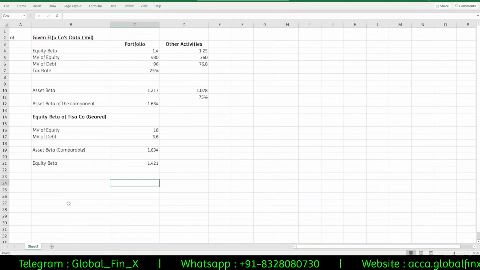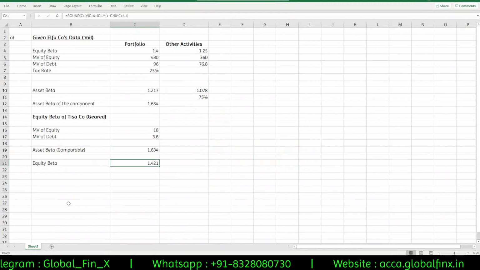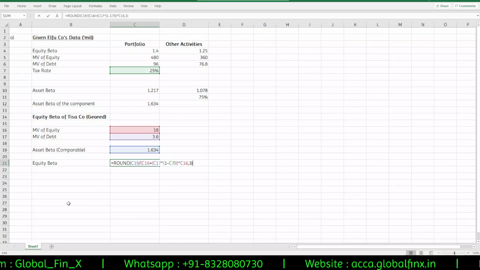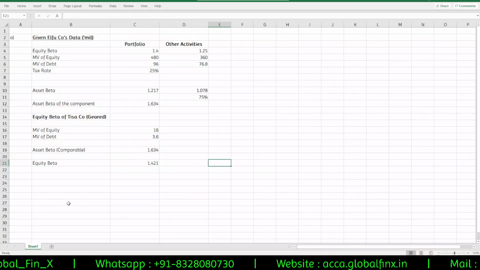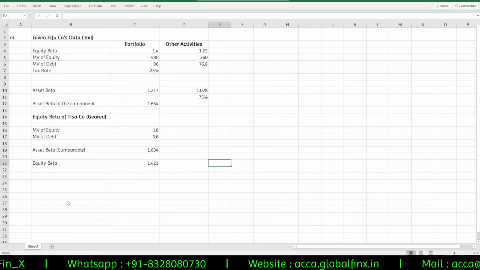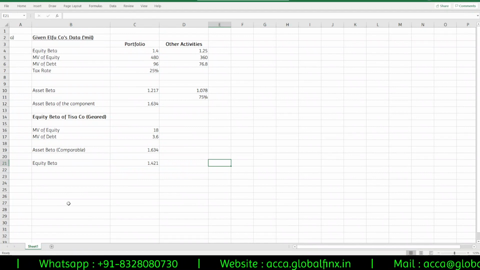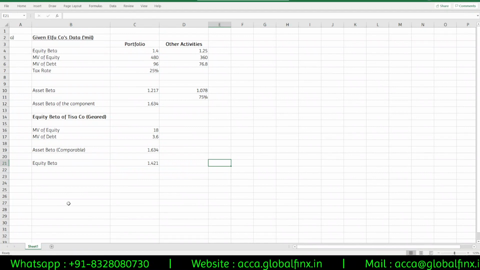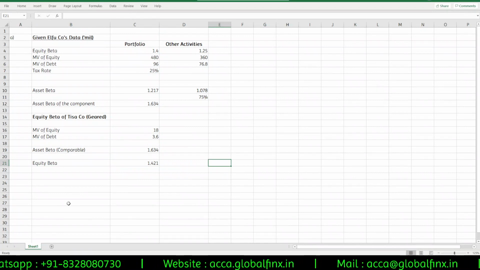Okay, so equity beta is calculated as 1.421. Sir, how are you doing this formula? Sir, don't worry, it's just your normal formula. Asset beta is equal to market value of equity into beta of equity. All that formula is there. The same formula I'm using, reshuffling a little bit.